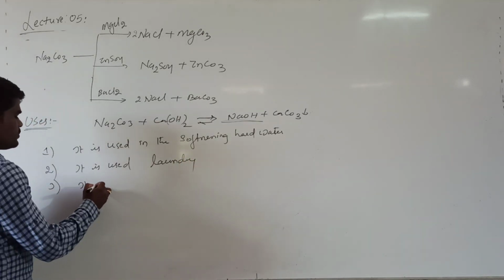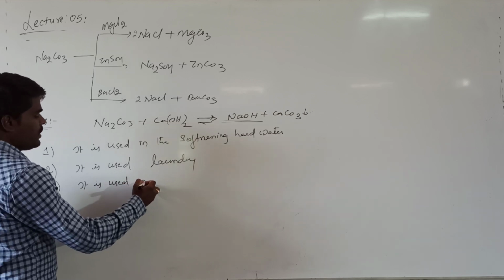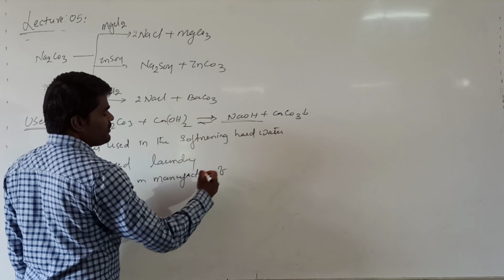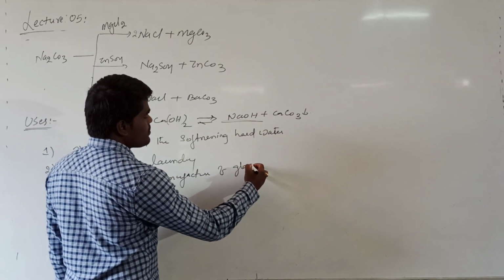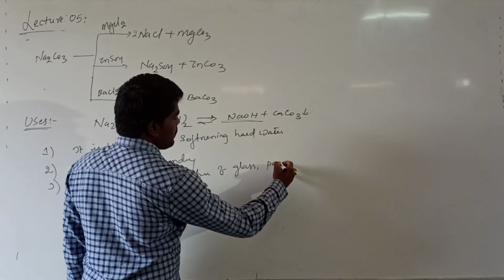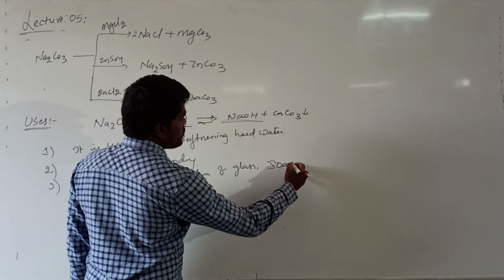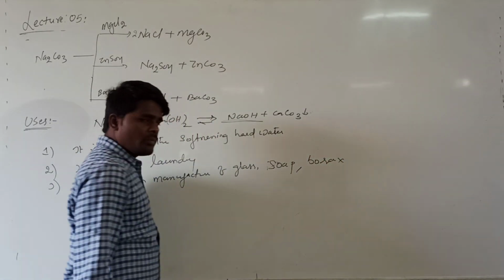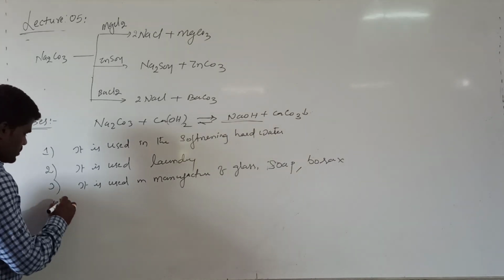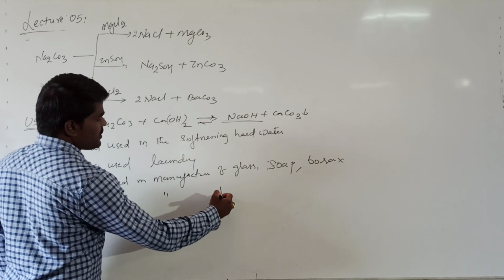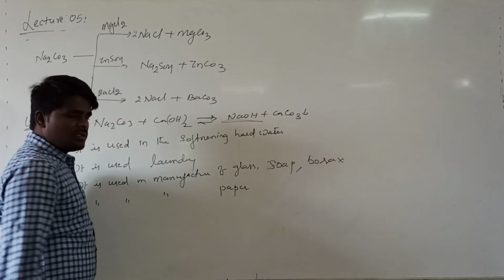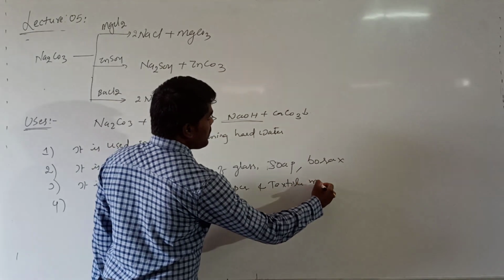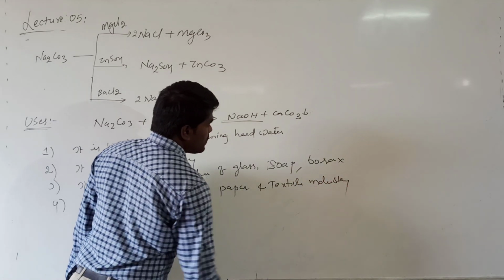It is used in the manufacture of glass and soap. It is used in the manufacture of borax. It is also used in the manufacture of paper and in the textile industry.